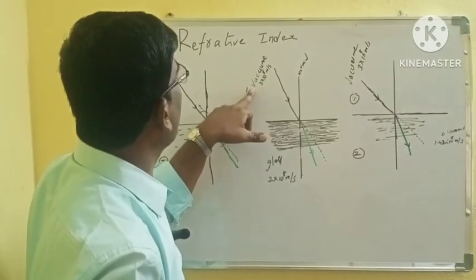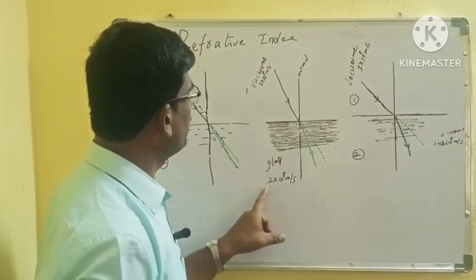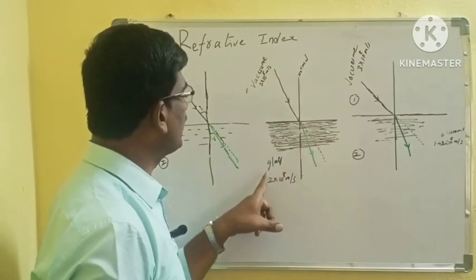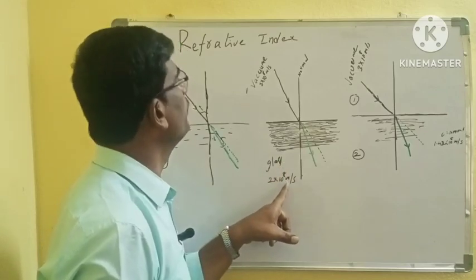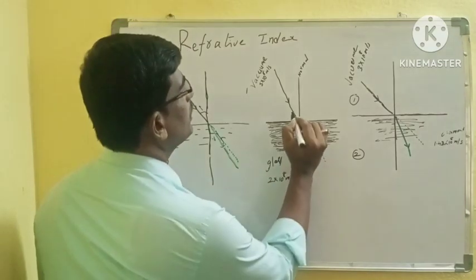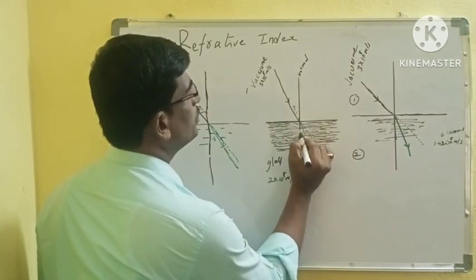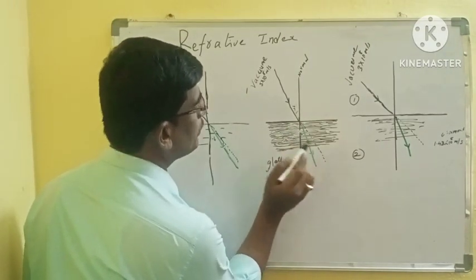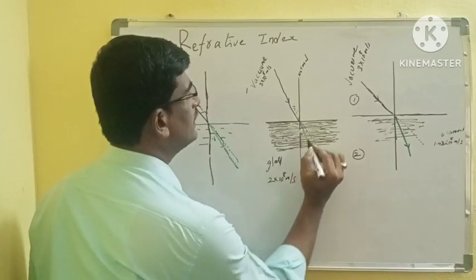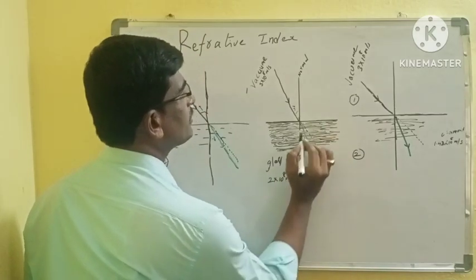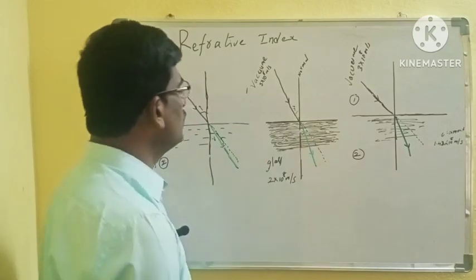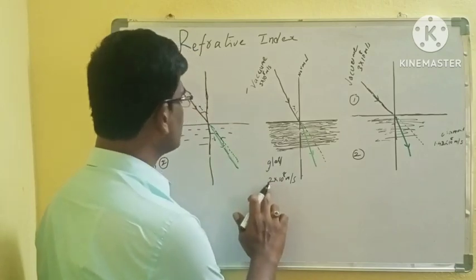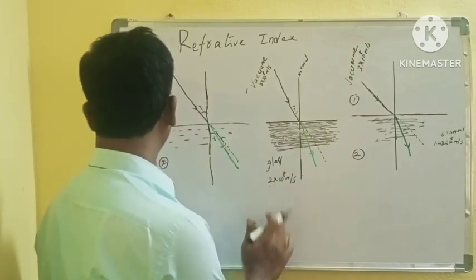See this one. When light is traveling from vacuum to glass, the vacuum speed is 3 into 10 power 8 meter per second, but in glass the speed is 2 into 10 power 8 meter per second. So when the light travels from this medium to this medium, in absence of glass the light will travel in this direction, but in presence of glass it will travel in this direction. It will bend more than that of air, because the light velocity in glass is 2 into 10 power 8.